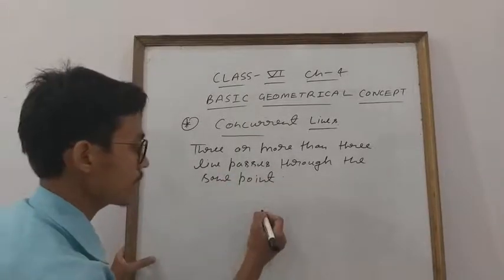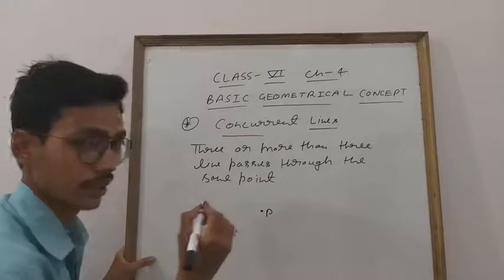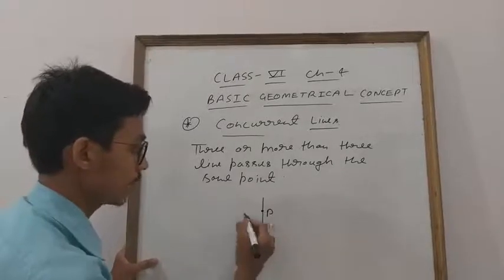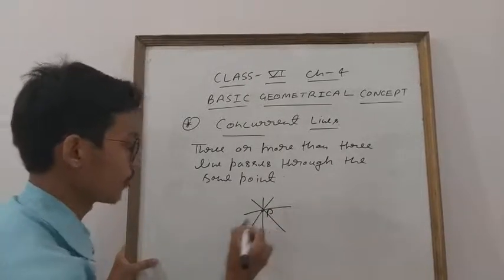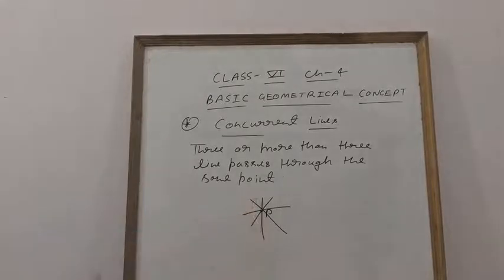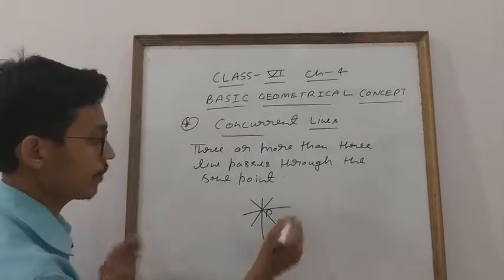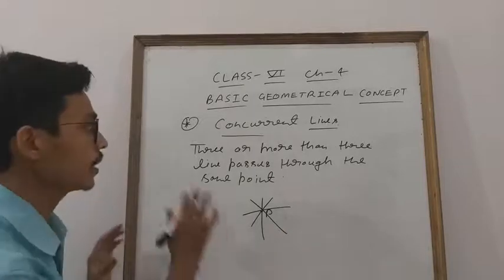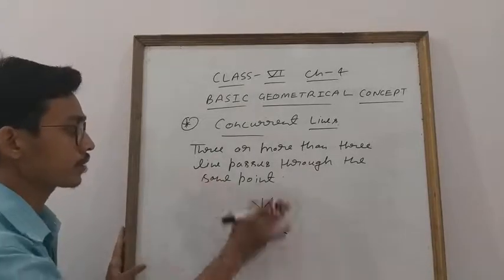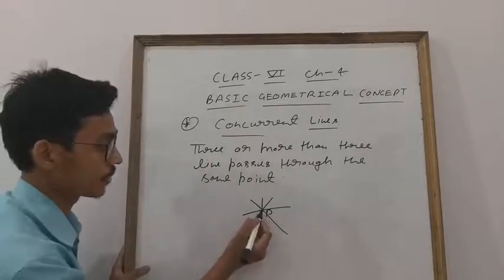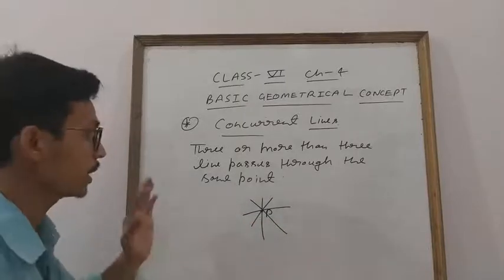For example, this is a point O, like this is the point P. Here I can pass one line, two lines, three lines, four lines. So if anyone asks what type of lines they are, you will say they all are concurrent lines. You can also give the names M, N, O, P. So they are concurrent lines. Why? Because they are passing through the same point. This is P. Collinear done, concurrent done.